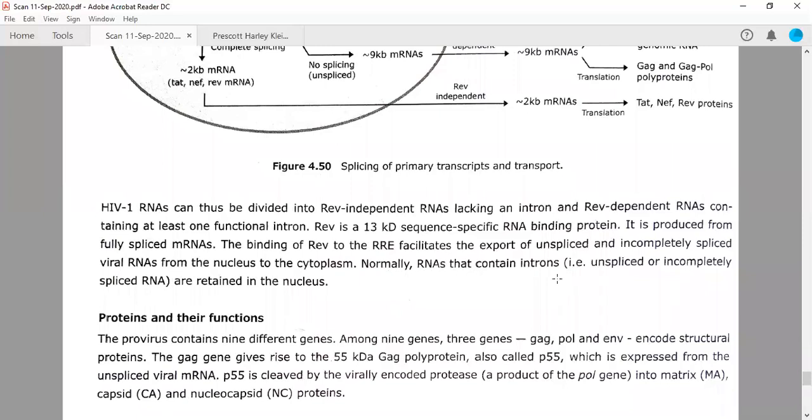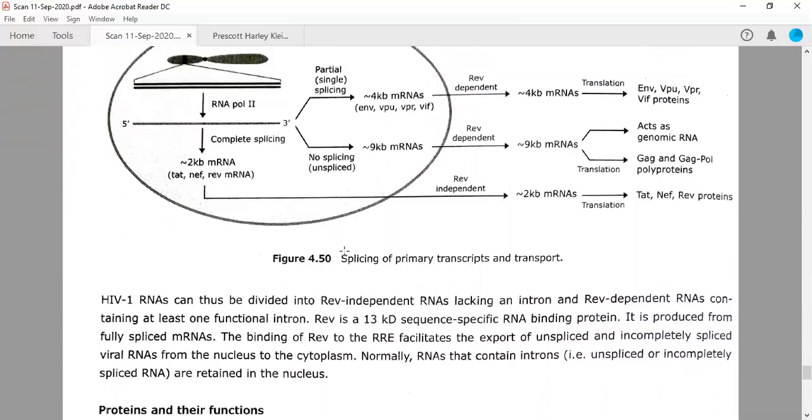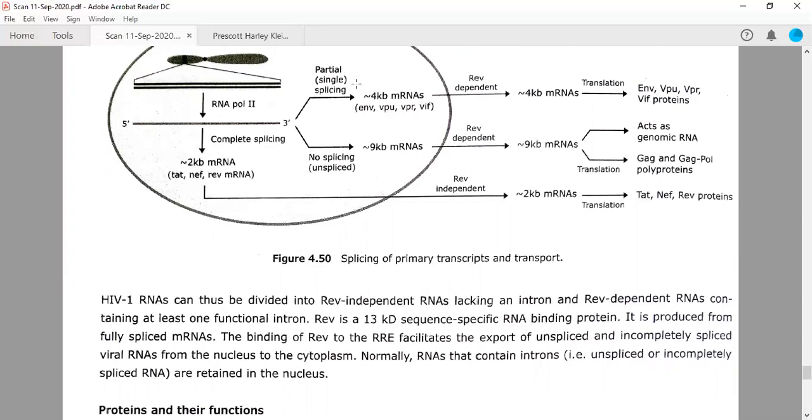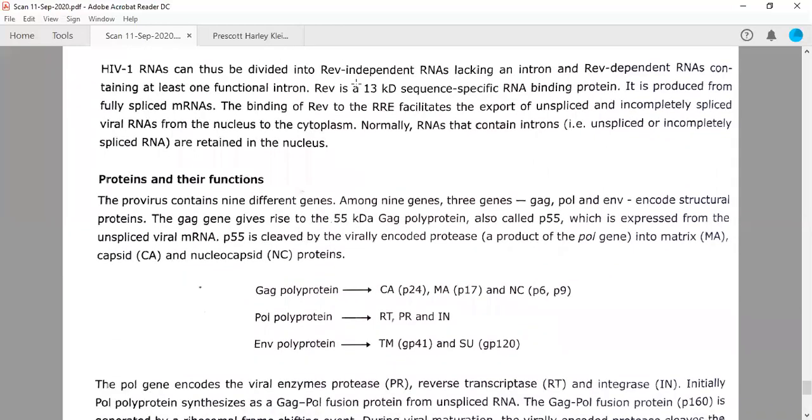Normally, RNA that contains introns, that is, unspliced or incompletely spliced RNA, is retained in the nucleus. So RNA that contains introns will be retained in the nucleus if REV is not there. But if REV is made, then it will help in the transport of these mRNAs, which are large in size, out of the nucleus.